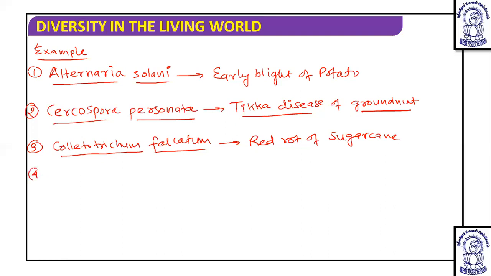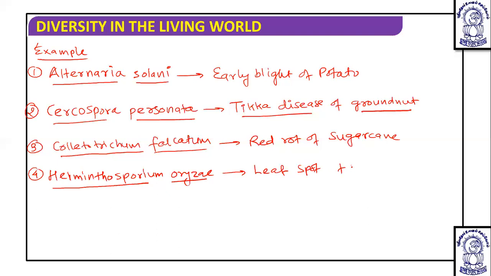And the fourth example is Helminthosporium oryzae. This Helminthosporium oryzae causes leaf spot of rice. Okay.